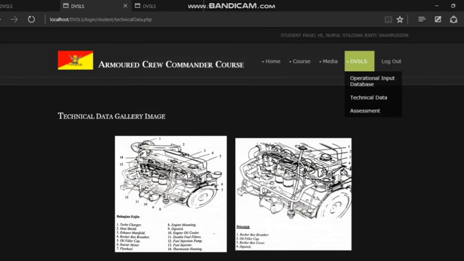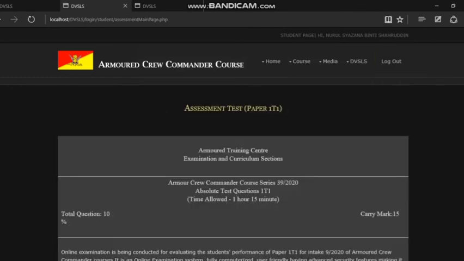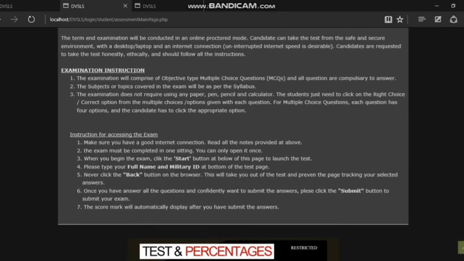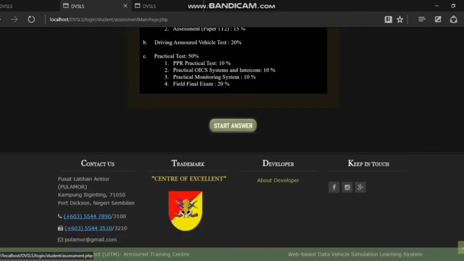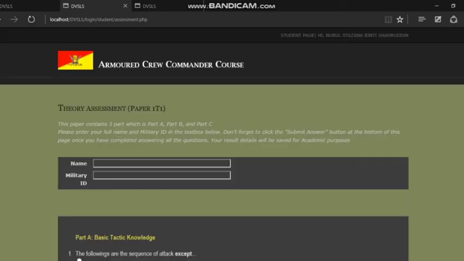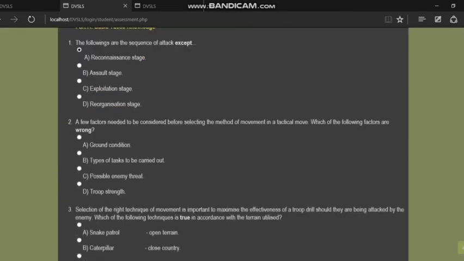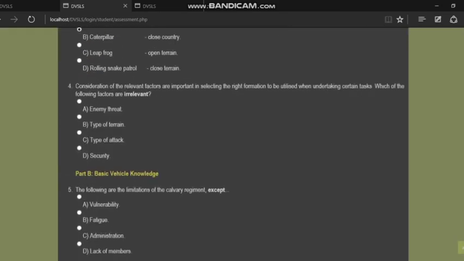And then the last function button is the assessment page, which is the assessment test. If the admin opens it, they can start and answer. Usually put name, for example Hazami, national ID 3233, whatsoever, and then just answer the questions provided.